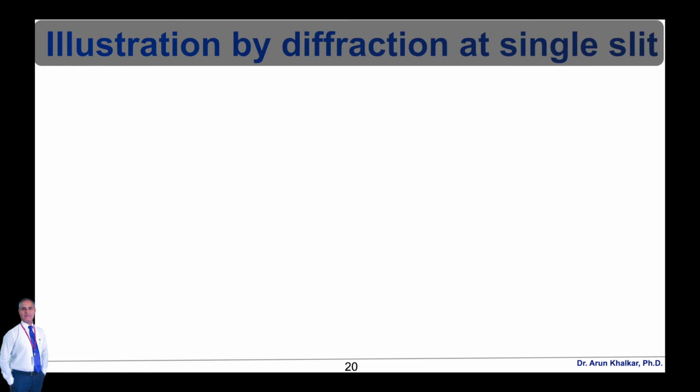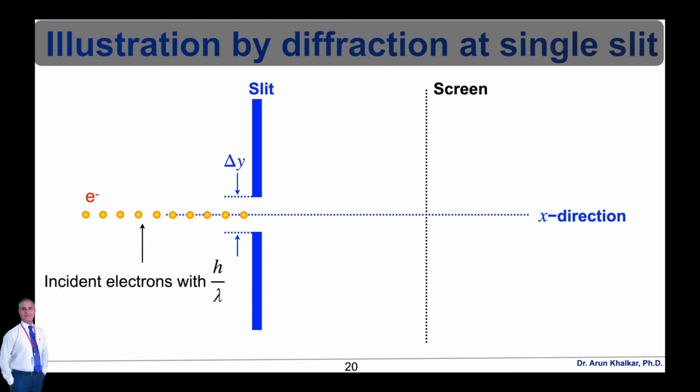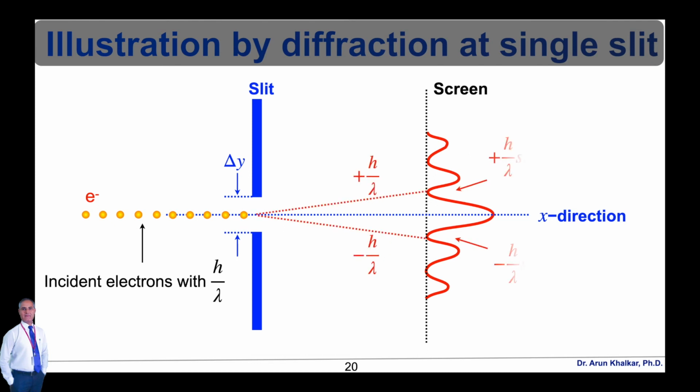Now let's see the Heisenberg uncertainty principle's illustration by diffraction at a single slit. Now consider there is an electron beam which is incident on a slit along the x direction. When the electron beam is incident on the slit, it will get diffracted with an angle theta, and we will get the diffraction pattern of the electron beam on the screen as shown in this diagram.